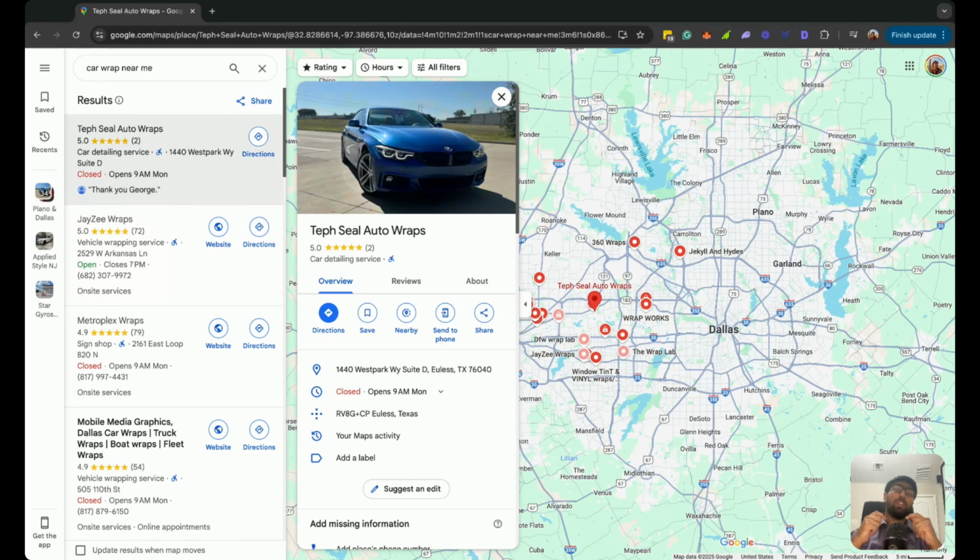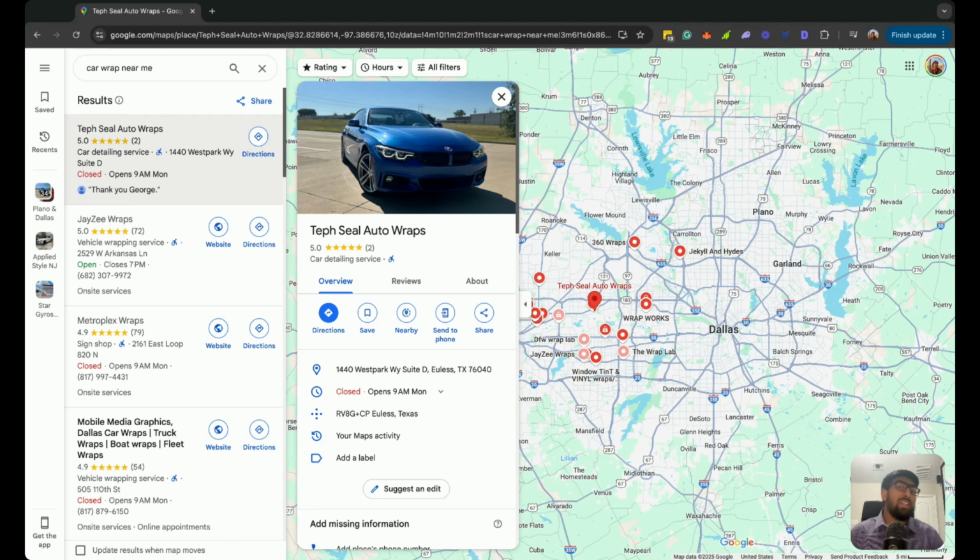All right, cool. So let's go ahead and jump into actually looking at these different local businesses. I did a quick search, car wraps near me. One of my clients right now is actually a car wrapping clinic, so this is a space I'm a bit familiar with. And shout out to Marcin AI for this idea. He's the channel that introduced me to Lovable, and this way of using it.